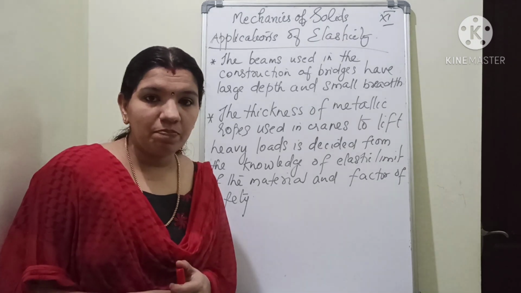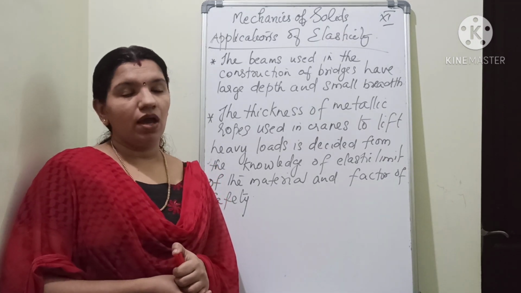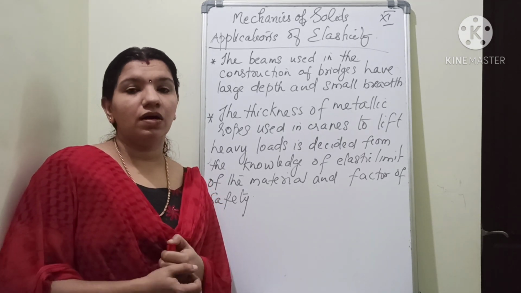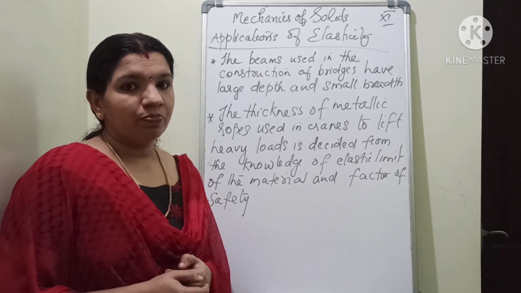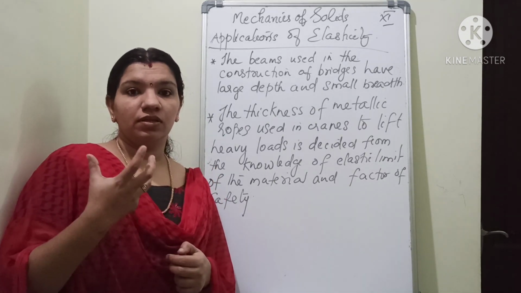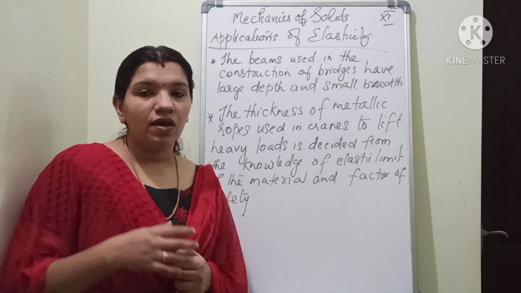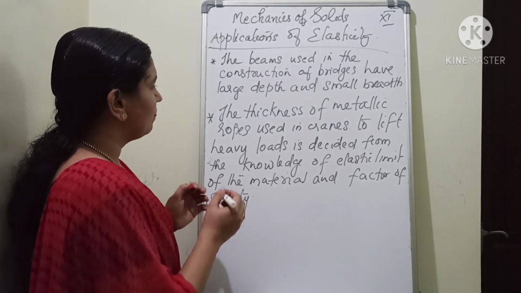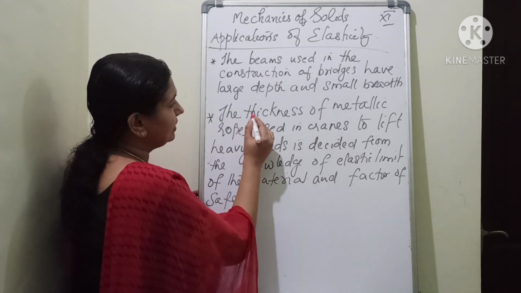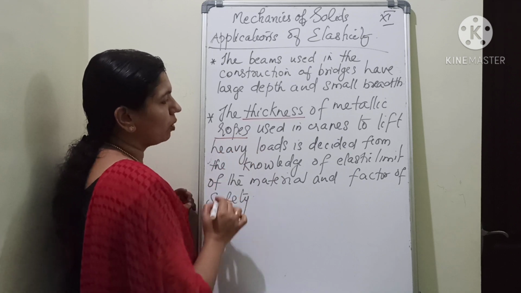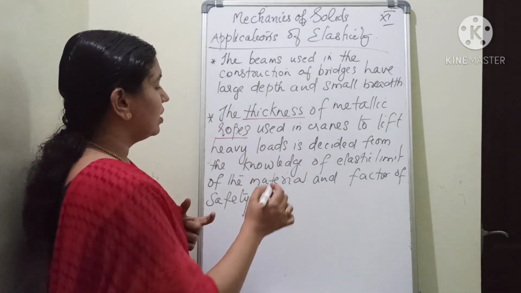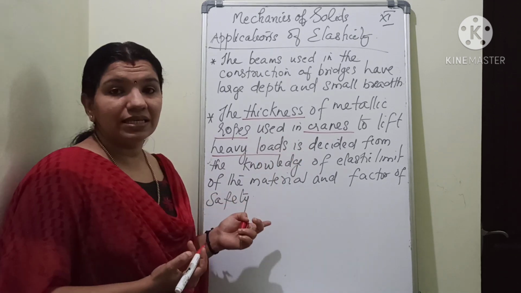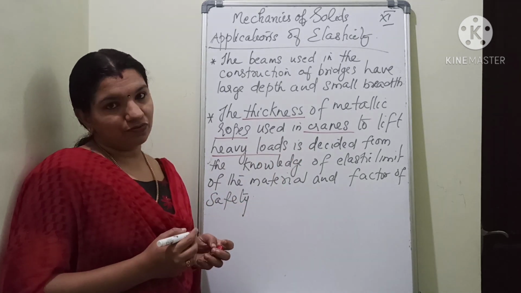So next is the applications of elasticity. The elastic behavior of solids has wide applications, especially in the construction of bridges, using metallic ropes for the purpose of cranes and all. So there are various applications for elasticity. The first one, we will discuss this one. The thickness of the metallic ropes used in the cranes to lift heavy loads is derived from the knowledge of elastic limit of the material and factor of safety.